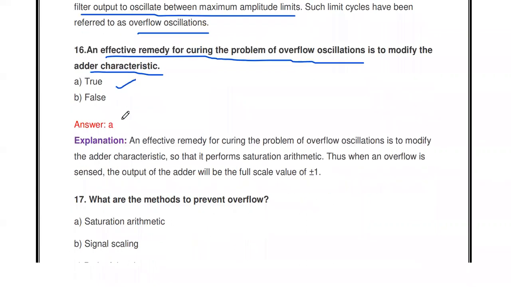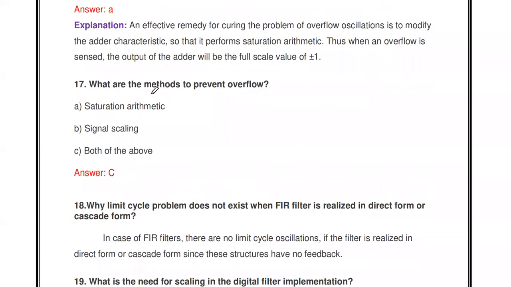Then the next question: what are the methods to prevent overflow? Saturation arithmetic and signal scaling, so both of the above is the answer.